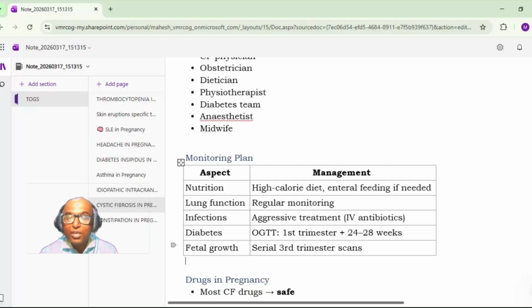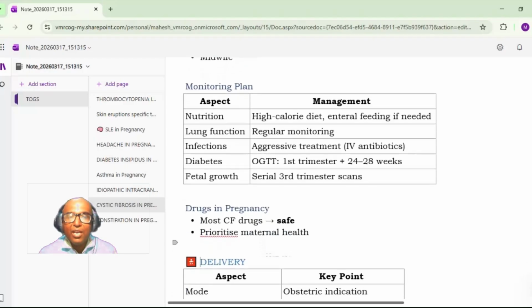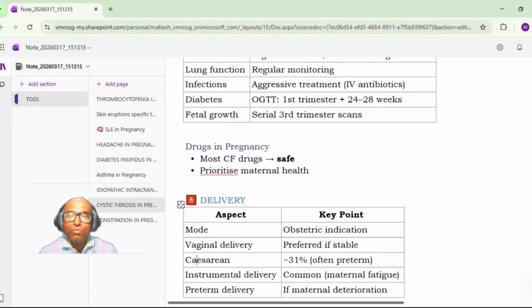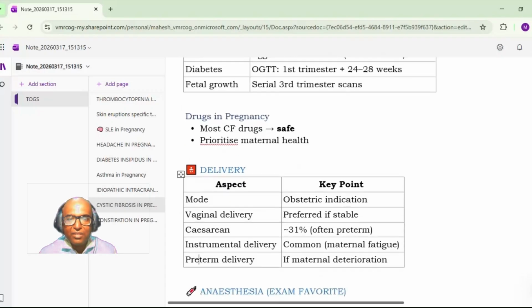This is most important. Either they will be known diabetic, or if they are not known diabetic, you will screen them in the first trimester, and you will repeat screening between 24 and 28 weeks of gestation. And for fetal growth, you will do serial third trimester scanning. Okay. So most of the cystic fibrosis drugs are safe during pregnancy, and we will always prioritize the maternal health. So what is the mode of delivery?